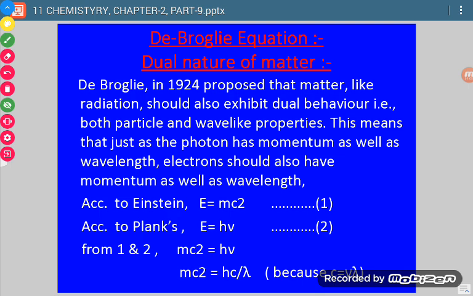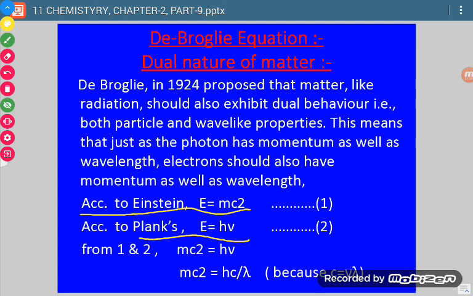Okay. Now, let us derive this de Broglie equation. For its derivation, we consider two main postulates. Einstein said that there is a relationship between energy and mass, so the relation was E is equal to mc square, and Planck said that there is a relation E is equal to h nu.